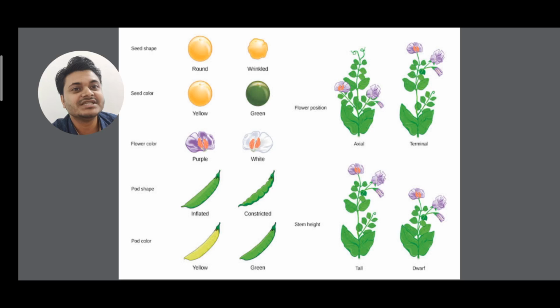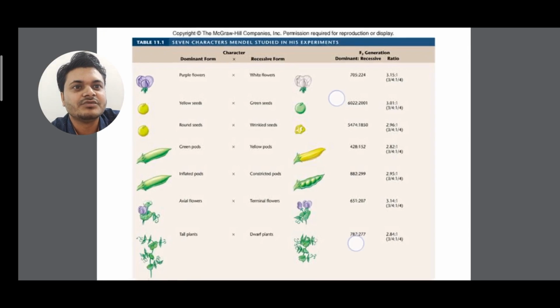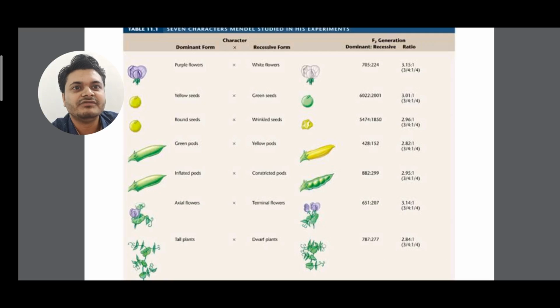Now I'll tell which one is dominant and which one is recessive from the 7 pairs of contrasting characters. From the chart you can see purple flower and white flower: purple is dominant and the recessive form is white. These terms are known to you.